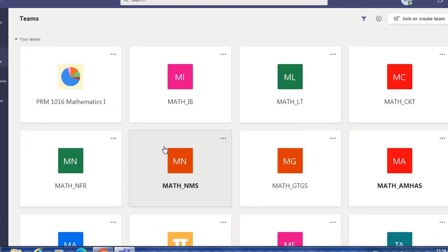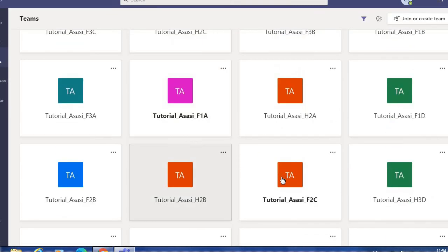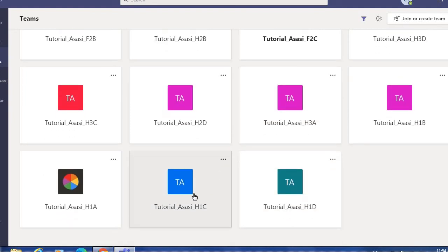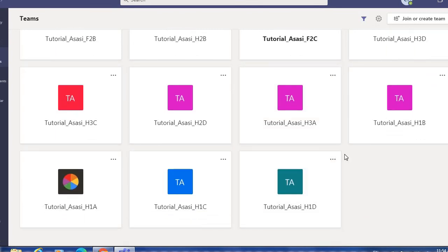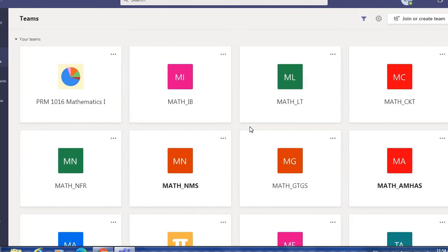Okay, so we have each lecture group. For example, Hayat, you have H1A, H1B, H1C, H1D. Hayat 2 is also similar. You have H2A, H2B, H2C, H2D. Okay, so I think that's all for my announcement today.